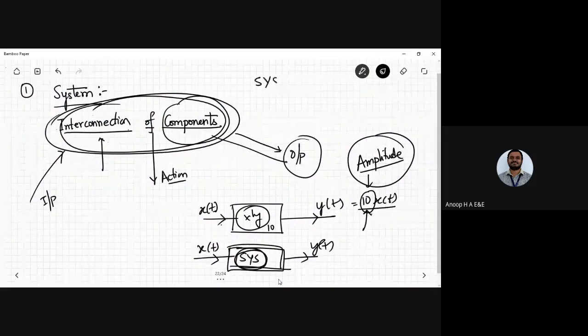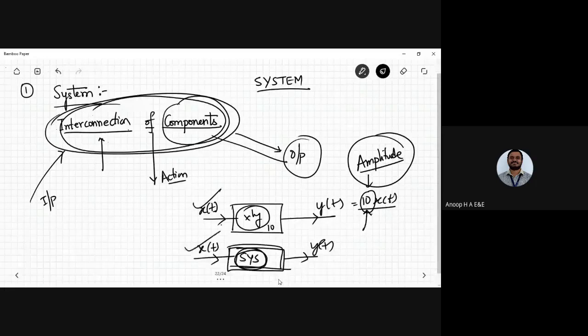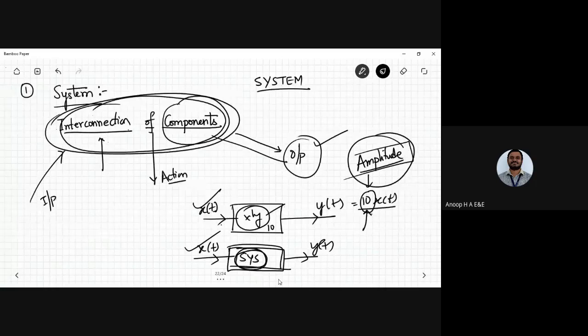A system is nothing but the interconnection of components which, when actuated with the proper input signal, gives the output signal. It might be any signal, X of t, and X of n, generally any discrete signal also. I call that a system which performs a suitable operation, and based on the interconnection of components you get a proper output. Without the input being applied, if you just keep a system, it doesn't operate.